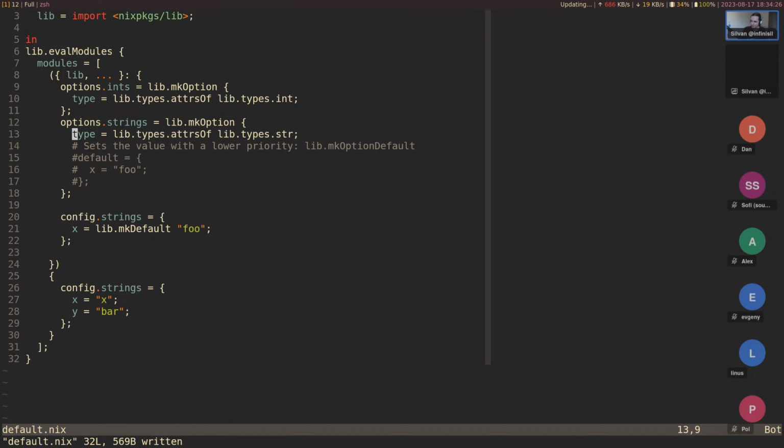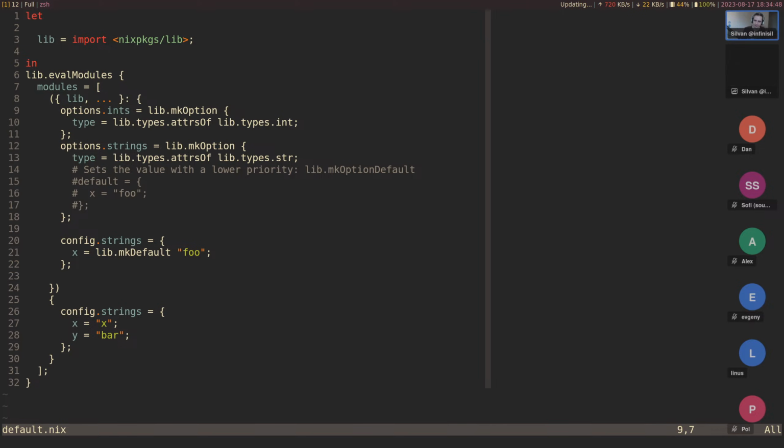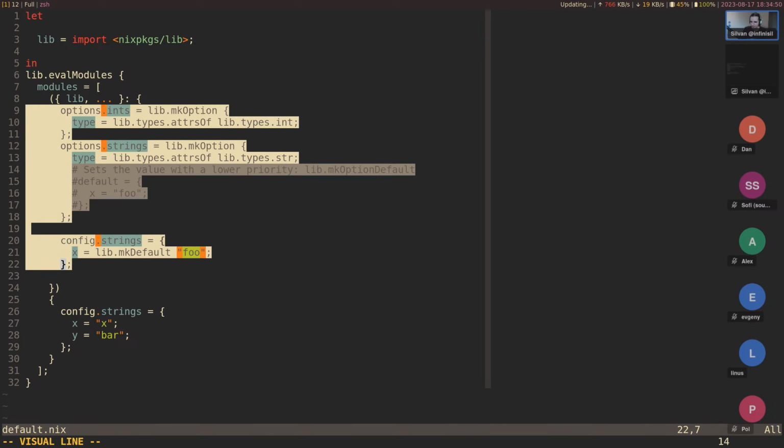So maybe let's cover what you might want to do in the NixOS module for settings. This is a very common pattern for settings. I'm going to go through a standard way to set that up. I guess we can use this, but this gets a bit unhandy with the indentation here.